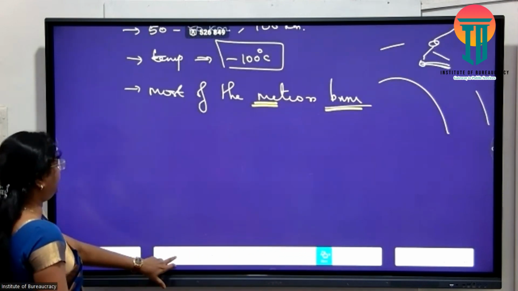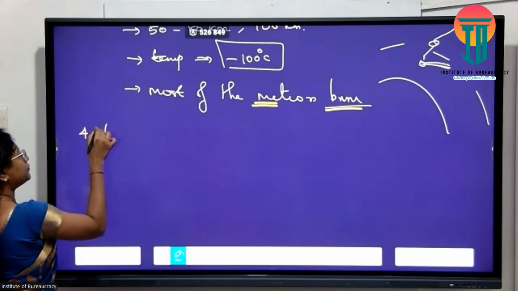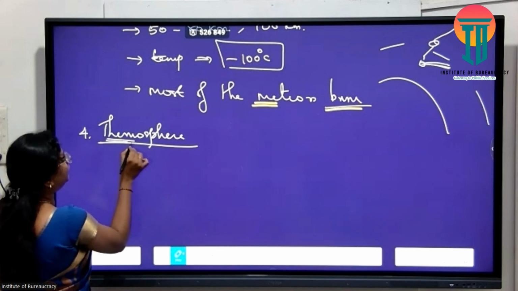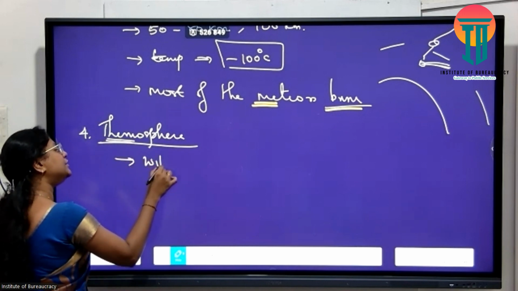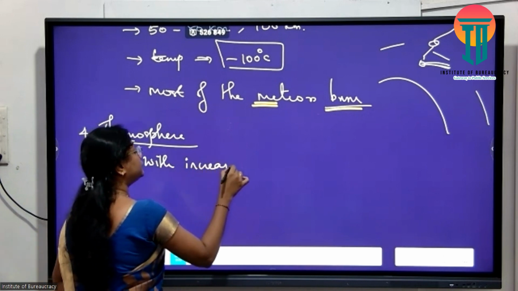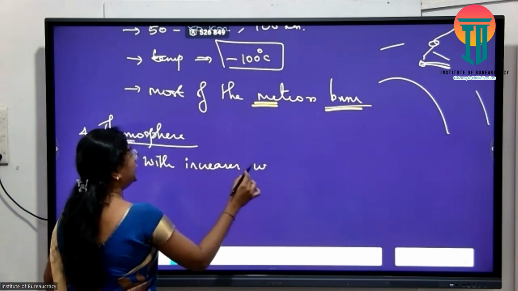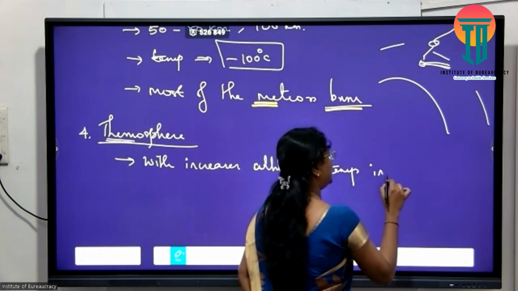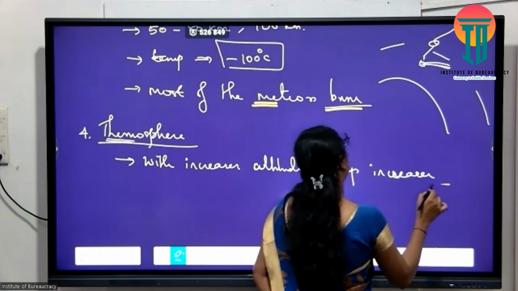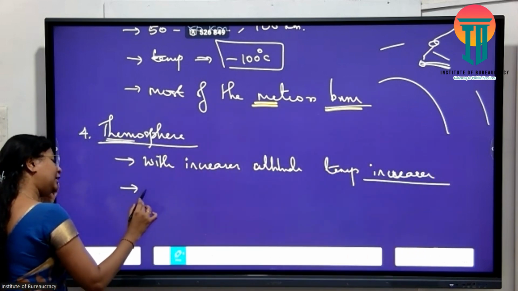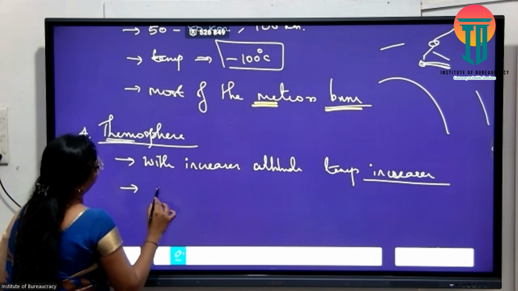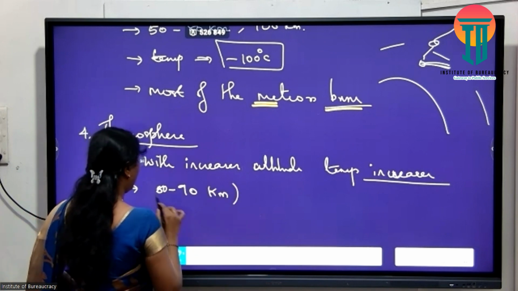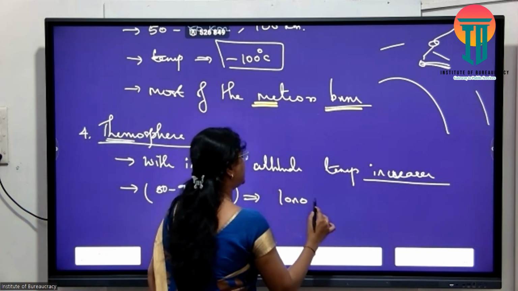Then the next one, fourth important layer is my thermosphere. Thermosphere, from the name, temperature ennaagum? Temperature increases with the increasing altitude. The important layer enna? There is an important layer at a distance of 80 to 90 kilometers probably. Okay, this is where your ionosphere lies.